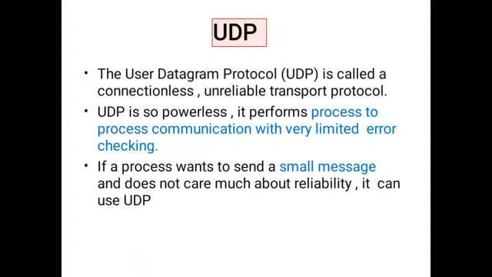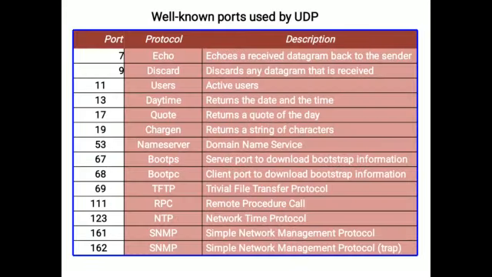For sending small messages without considering reliability, we use the User Datagram Protocol. These are the well-known ports used by UDP.